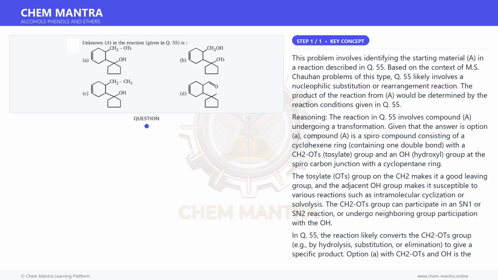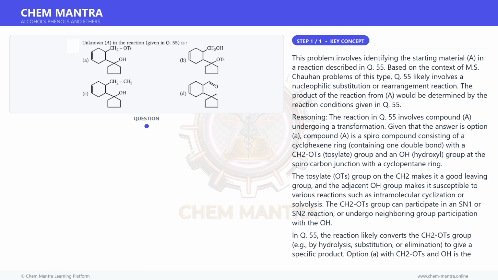Option B has the groups swapped, CH2OH and OH on carbon, which would be a different connectivity. Option C has CH2CH3 instead of CH2OH, so no leaving group is present for the reaction. Option D is an aldehyde product, which would be a product rather than the starting material with OH. The starting material, A, with CH2OH and OH, option A, is consistent with undergoing the reaction described in Q55 to give the observed product, as the tosylate is the reactive site.